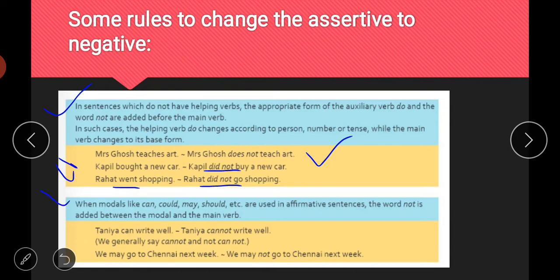Next, another category of sentences: when modals like can, could, may, should are used in affirmative sentences, the word not is added between the modal and the main verb. So there is no difficulty in this kind of sentence. If you have any modal like can, could, may, might, shall, should, would present in the sentence, you will just put the word not after that modal. For example, Tanya can write well, Tanya cannot write well. Then we may go to Chennai next week, we may not go to Chennai next week. We simply put the word not after the modal.